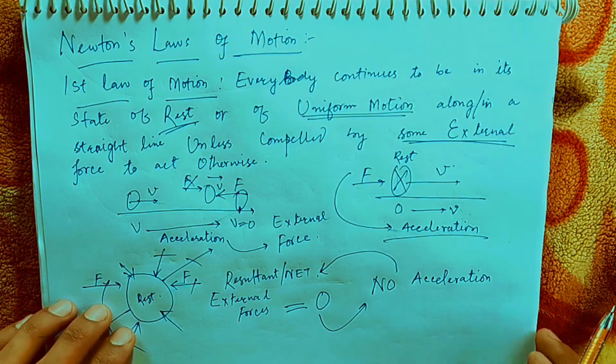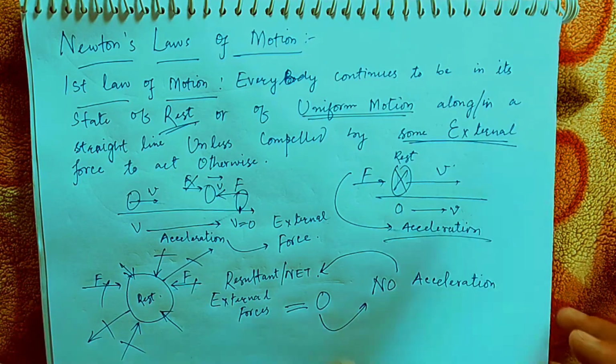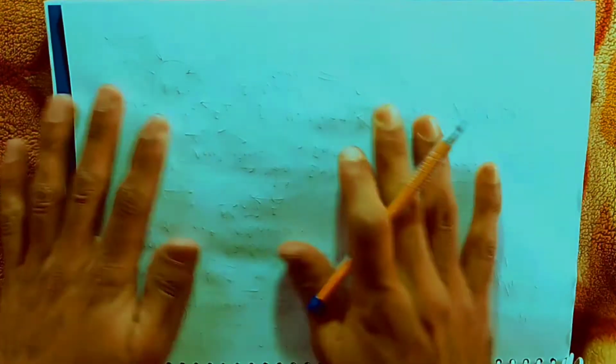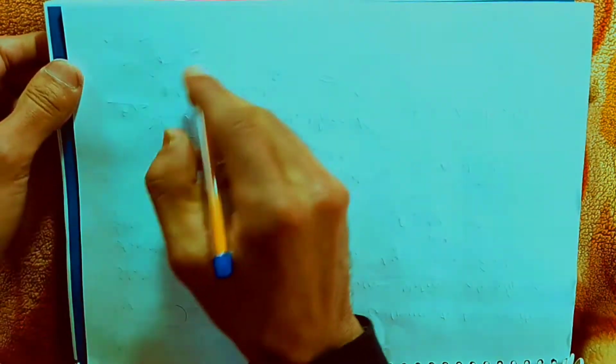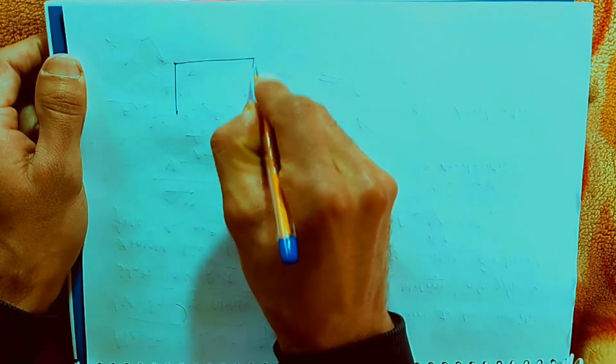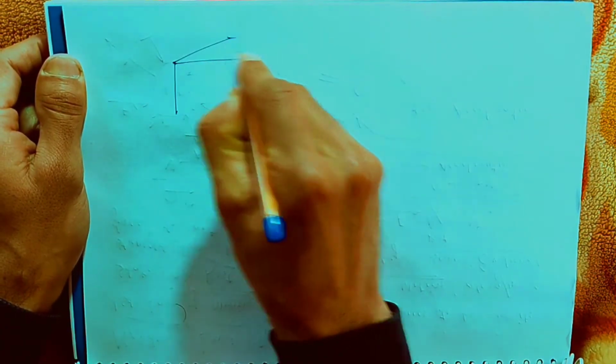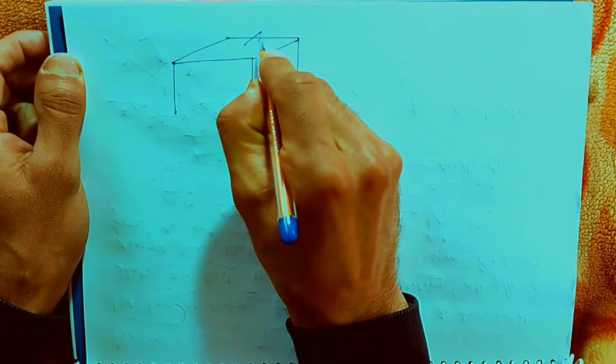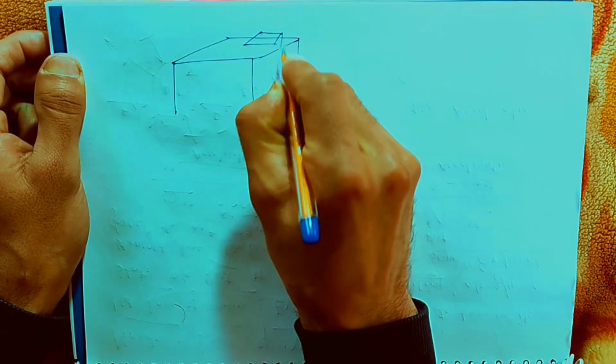I can elaborate this very concept with another example. Say here is a table, and we are keeping a book onto it.